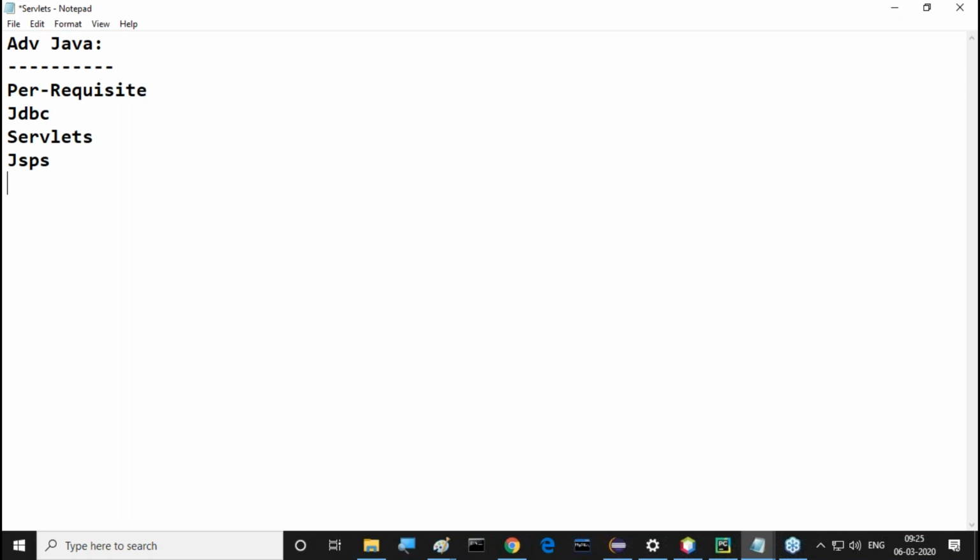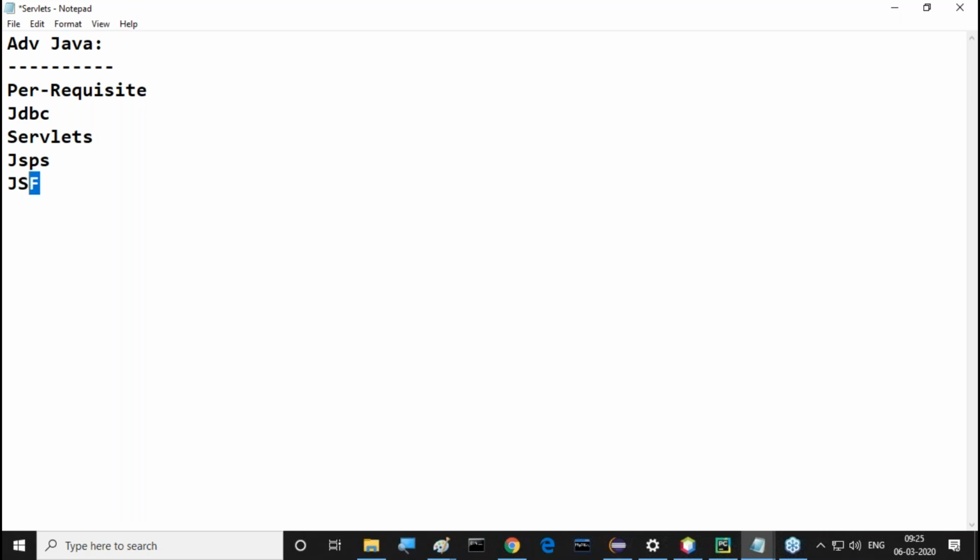After completion of this, as an optional topic, not optional, definitely I will discuss with you. At the end of the JSP phase, I will add one more topic, at least an overview, where we are going to see MVC design pattern, MVC architecture. On the basis of MVC, at least one framework awareness is required for you. Of course, the Spring framework is available, but that is a different course. But on the basis of this advanced Java, JDBC, servlets and JSP, at least I need to go for one MVC based framework. That's why I want to take the concept of JSF, Java Server Faces. The topic I will add to our actual syllabus.